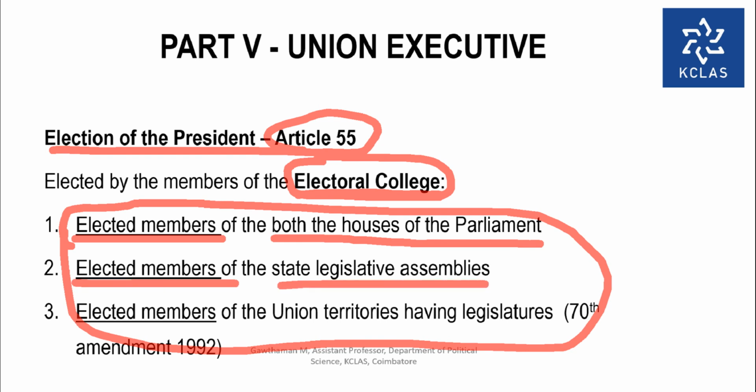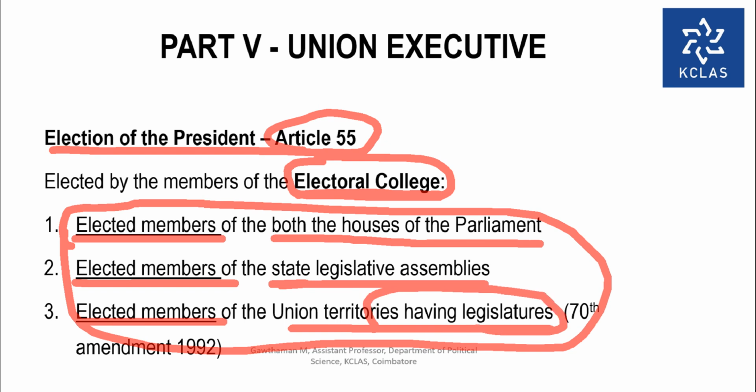We have many states in India, and in all the states we can see state legislative assemblies, and they are the lawmaking bodies in a state. And here the Parliament is the lawmaking body in our center. So the elected members of the state legislative assemblies, and finally elected members of the union territories having legislatures. Very important to note, union territories having legislatures.